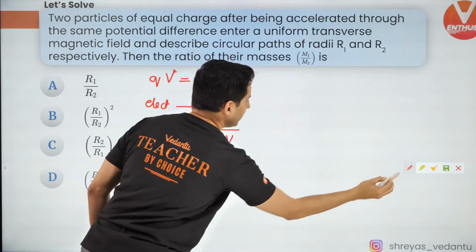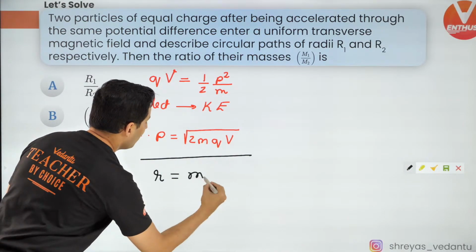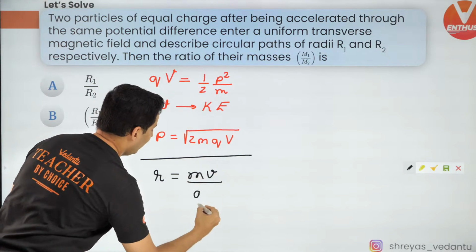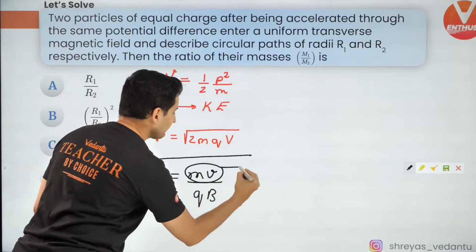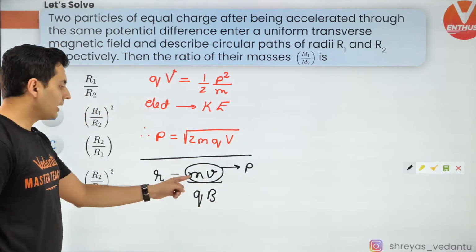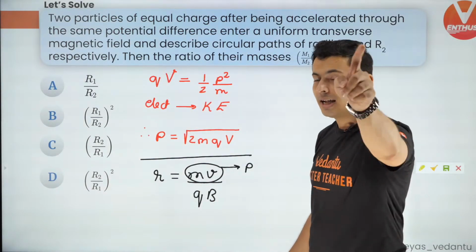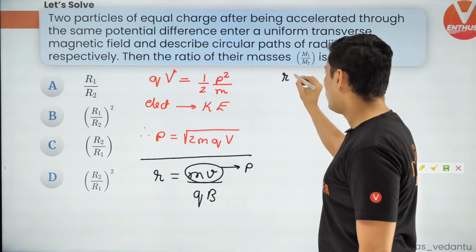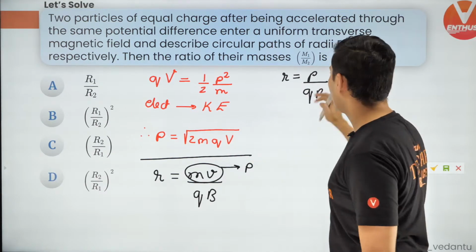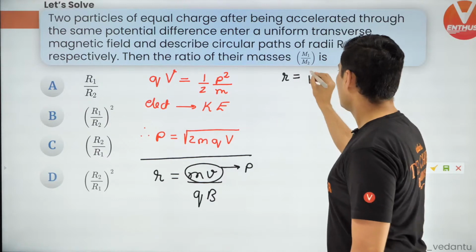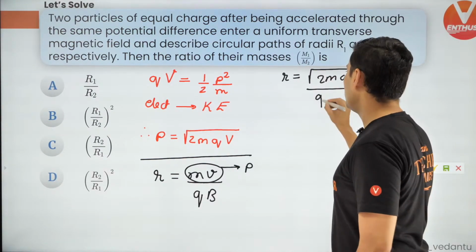Great. Now the next thing that I will use is radius. Radius is mass into velocity by qB. This is not potential, this is velocity. What is this actually? This is nothing but momentum. Correct? Mass into velocity is nothing but momentum. This is a standard formula which I made you learn at the beginning of the class. Therefore, R is equal to P by QB. But hold on, P is already given, so why not just substitute it? So it will be root of 2mqV divided by QB.